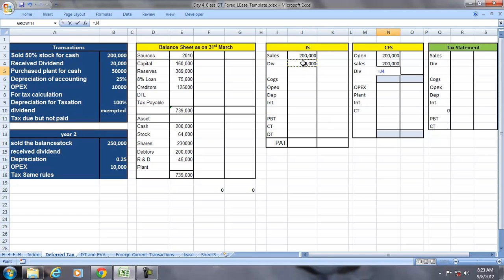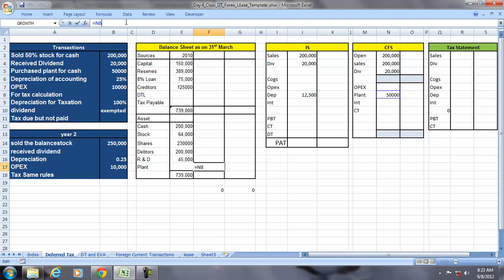We are preparing the accounting financial statements. Purchase plant for cash, where purchase is an acquisition of an asset, so plant will appear on the balance sheet as an asset. Depreciation on the plant is 25% for accounting, 0.25.